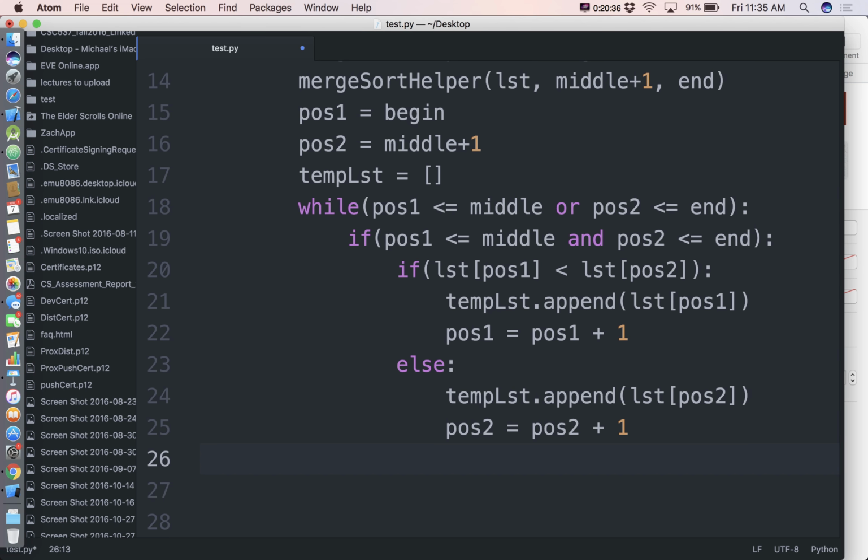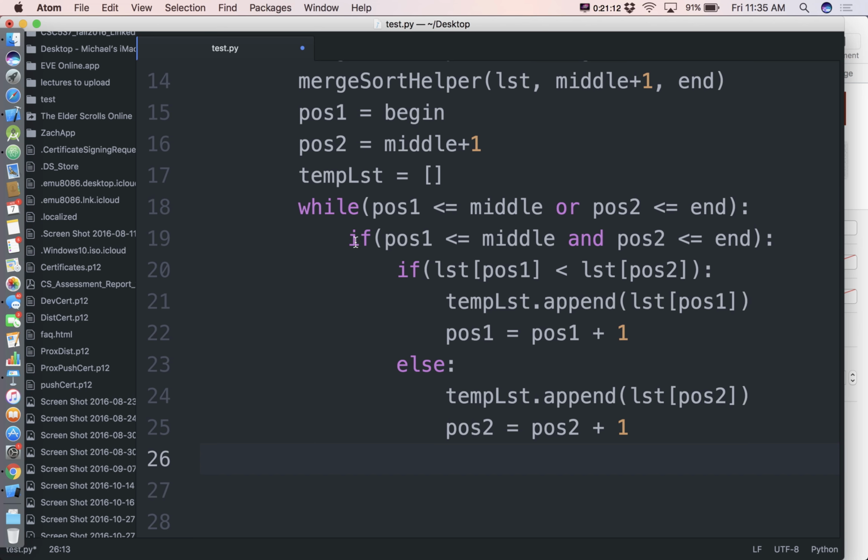All right. So that's all the stuff we do if both pos1 and pos2 are legal positions. If they both are pointing at legal places, we have to look at both of them and find out who's the winner. Now, if that's not true, if they're not both legal positions, we know that one of them is legal. All right? Because we would not be in this while loop if they were both illegal. Because two illegals would have failed the or. Or says one or the other or both. But you can't have false or false and get true.